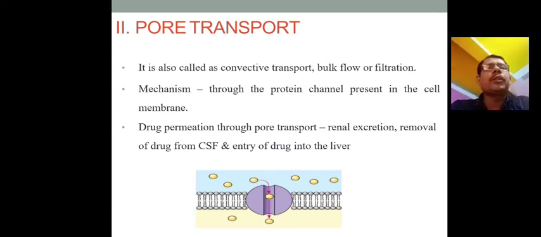Then the pore transport, also called convective transport or bulk flow filtration mechanism, occurs through the protein channels present in the cell membrane. By this method, the pores help in drug absorption and permeation, as well as renal excretion, removal of the drug from CSF, and entry of the drug into the liver.